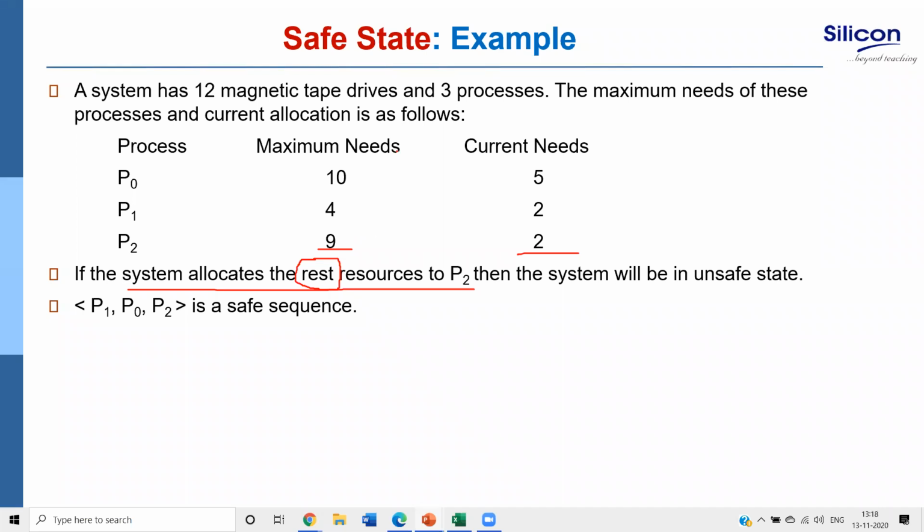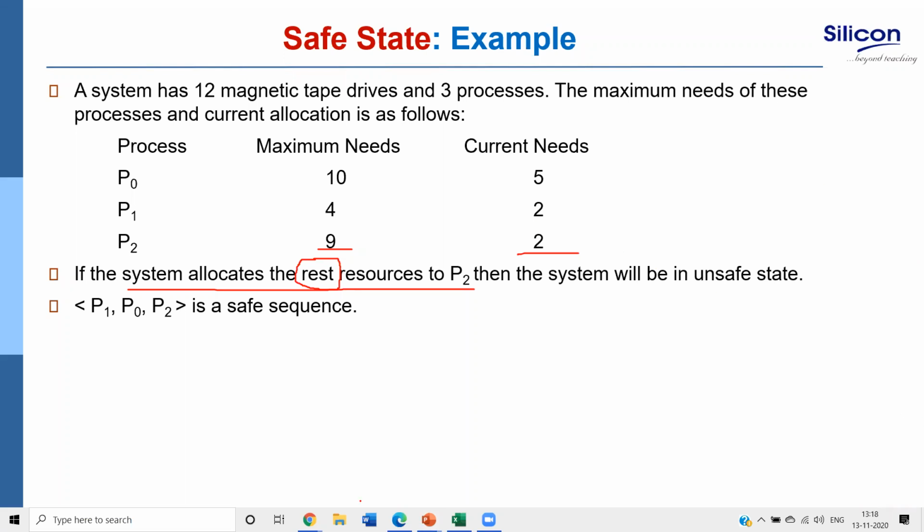But just think, if I allocate to P1, what will happen? If I allocate the 2 to P1, it will return all those 4. So now I will have 5 resources. That 5 I can give to P0, so that P0 will finish, and it will return all those 10, which can be given to P2. If I give to P2, this will be 5, but it cannot finish because the maximum need is 5. So if I allocate in that order by allocating to P2, this will lead to an unsafe state.